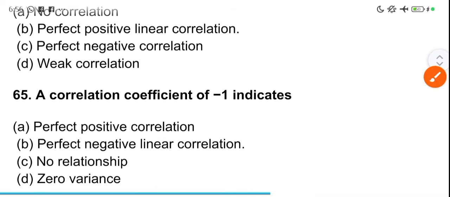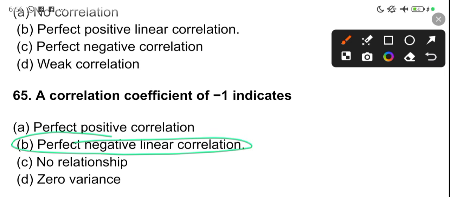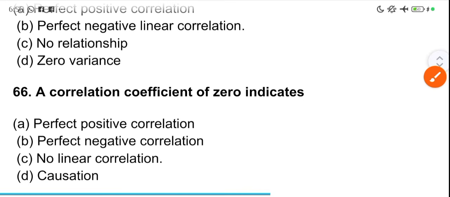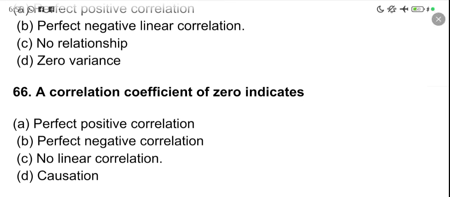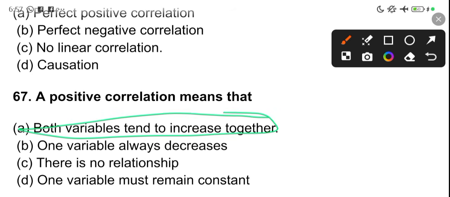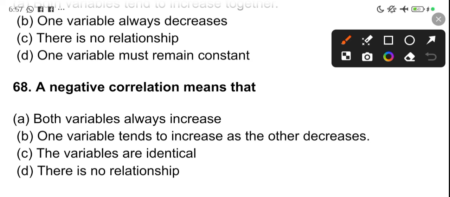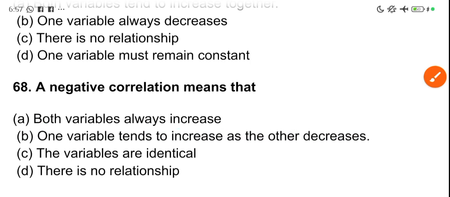The correlation coefficient of -1 indicates perfect negative linear correlation. The correlation coefficient of 0 indicates no linear correlation. A positive correlation means that both variables tend to increase together. Then a negative, both what? Decrease. So one variable tends to increase and the other decreases. That is when you say it's negative. So when there is one decrease, it is automatically a negative correlation.